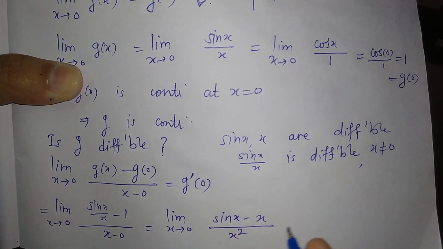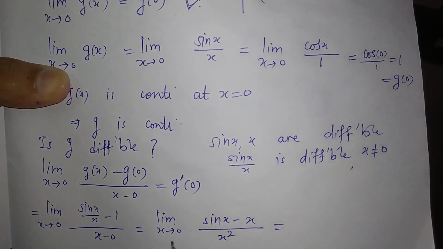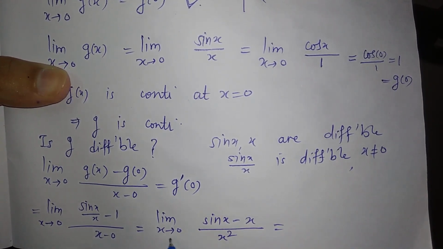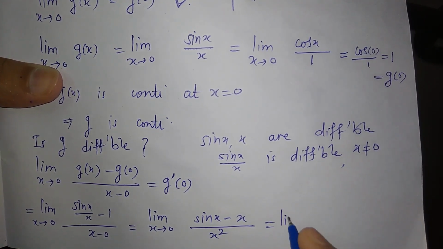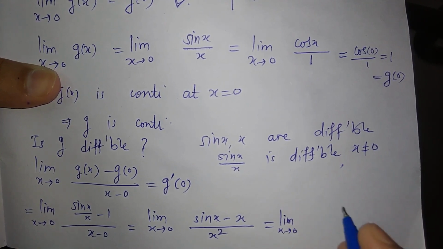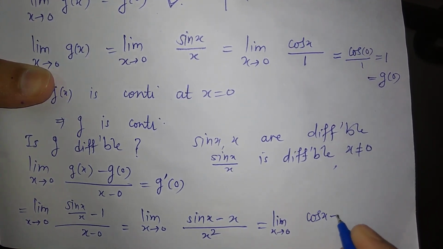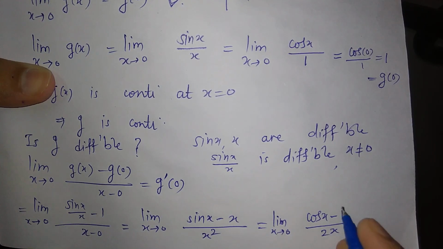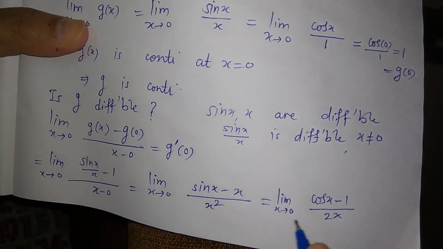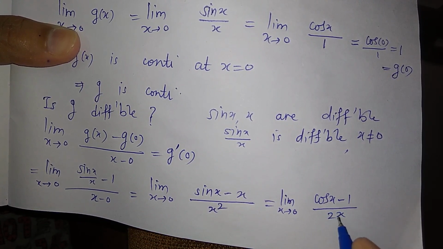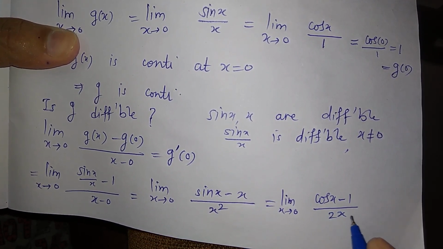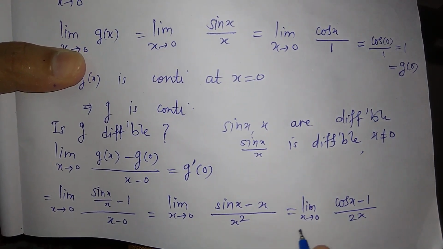So simplify this. Now as x tends to 0, this is sin 0 minus 0, so 0 upon 0 form. So by L'Hospital's rule, this is just equal to the limit as x tends to 0, take the derivative of numerator and denominator. Now when we put x equal to 0, this is cos 0 which is 1, minus 1 is 0, upon 0 form. So again apply L'Hospital's rule.